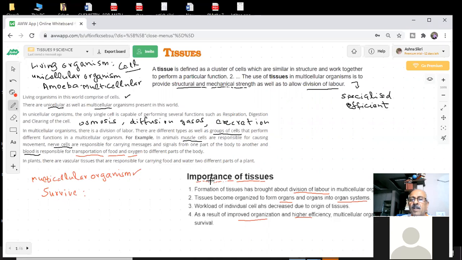Any doubt here? Is the importance of tissues clear to you? Yes, you got tissues and they are so important to us. Otherwise, we cannot survive. We have work to do in our life, and there is a need of organization, and we should be able to do it efficiently. That is only possible if you have tissues. All right. So we understood what tissues are, the definition given, and what is the importance, the significance, the use of tissues in our body.